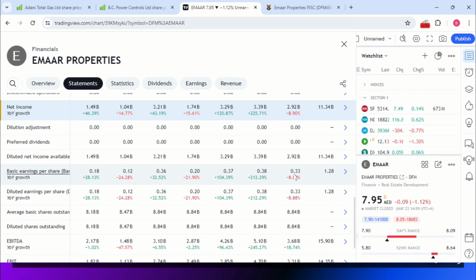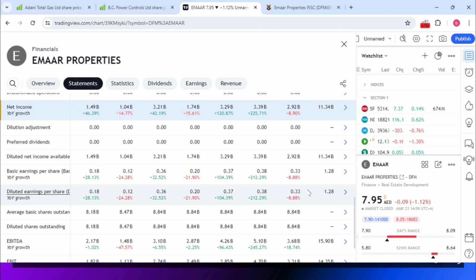Automatically you could know from here it's available 0.33, and from here the earning per share available is 1.28. It means there is a positive movement. You can compare the percentage over here. So there should be growth available for MR Properties. That is what they mean. So you can take this for investment.